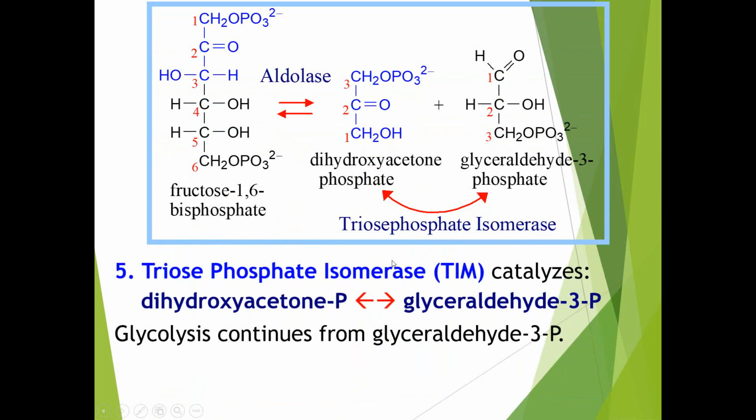Okay, so the triose phosphate isomerase enzyme is required for the conversion of dihydroxyacetone phosphate to glyceraldehyde 3-phosphate. Furthermore, the glycolysis pathway runs through glyceraldehyde 3-phosphate molecules. The glyceraldehyde 3-phosphate molecule is required for the further running of glycolysis.